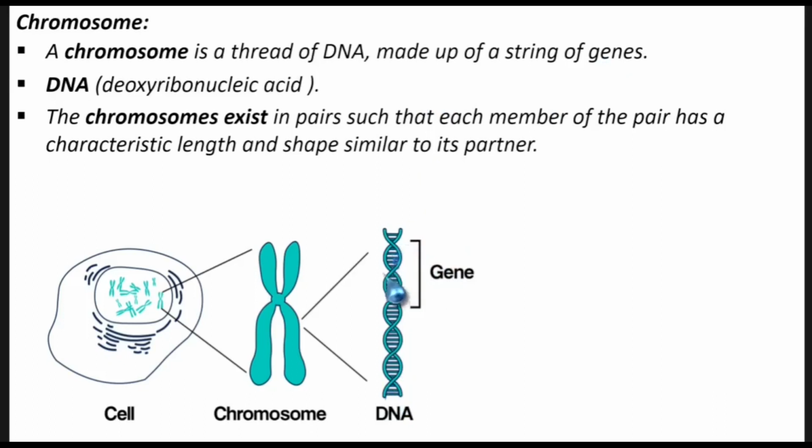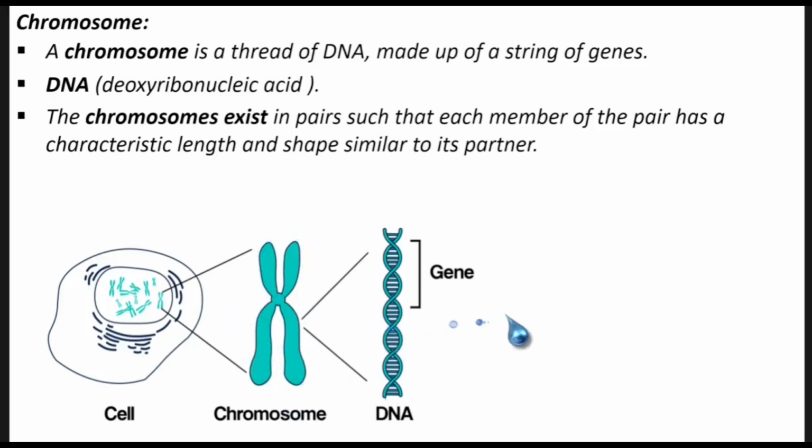So there are genes inside this DNA thread. There are also genes in it. And then when we say chromosomes exist in pairs such that each member of the pair has a characteristic length and shape similar to its partner, these are pairs. As you can see, we have this pair and another pair here. Their lengths are just similar. The way this one appears is the same as this one. Also here we have this one and this one. So this one is one chromosome and this one is one chromosome, and they make a pair.